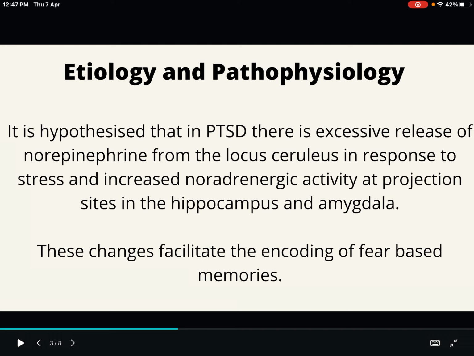Second one, due to this excessive release, there is increased noradrenergic activity at the projection sites in the hippocampus and amygdala. So these 3 points are very clear. There is excessive release of norepinephrine from the locus coeruleus in response to the stress, and there will be increased noradrenergic activity at the projection sites in the hippocampus and amygdala. And these changes will facilitate the encoding of fear-based memories.